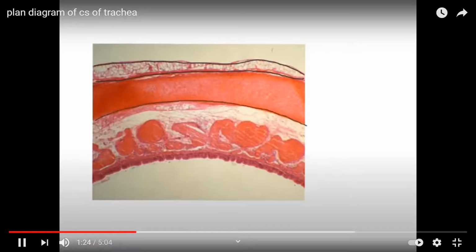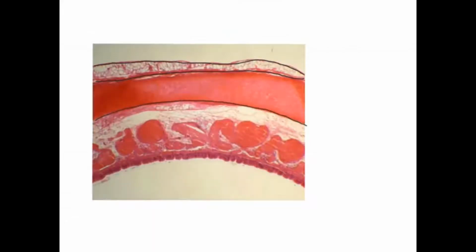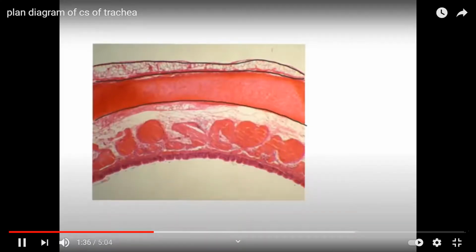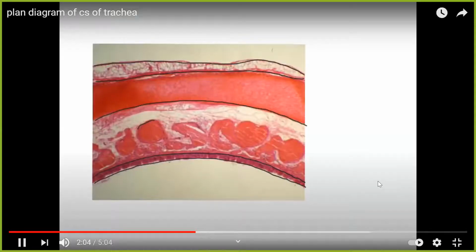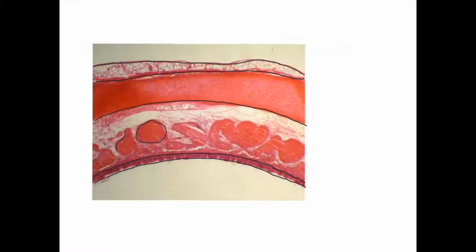Just draw what you're looking at. You see cells, so double membrane. You can just simply draw whatever you're looking at. Okay, only the outlines.